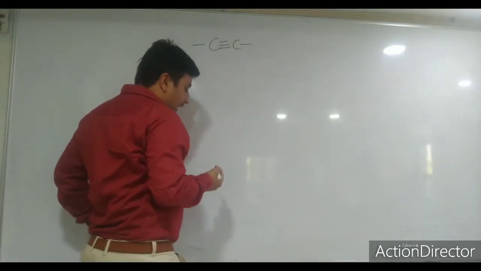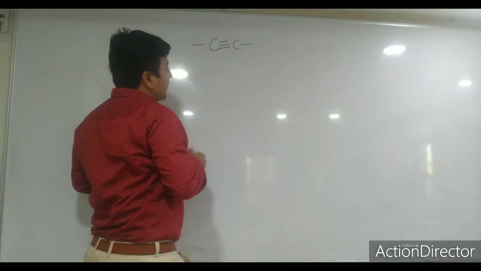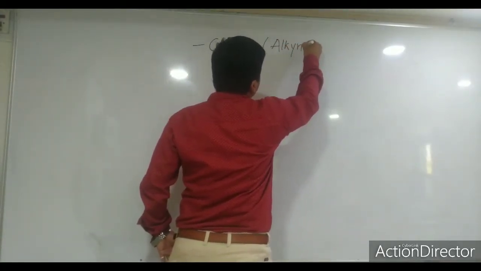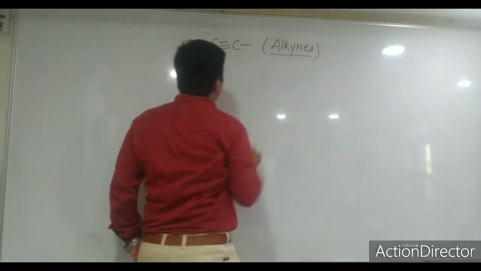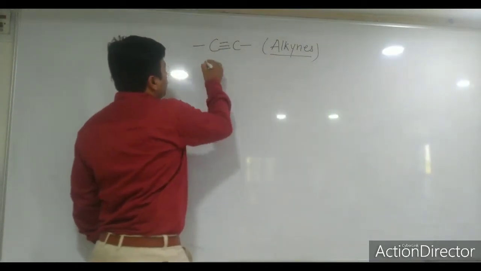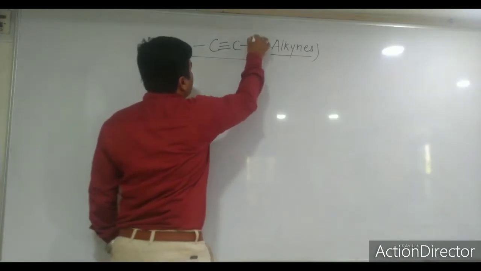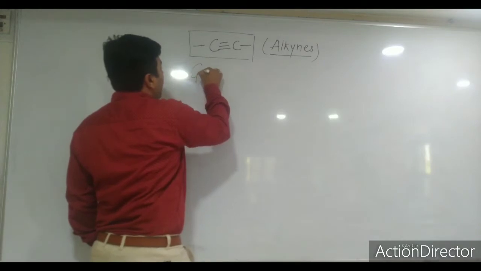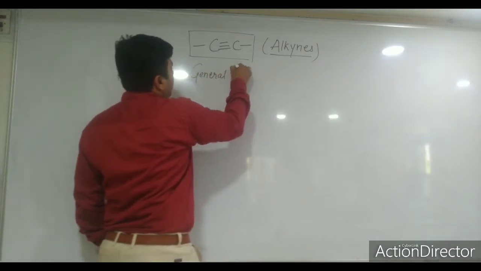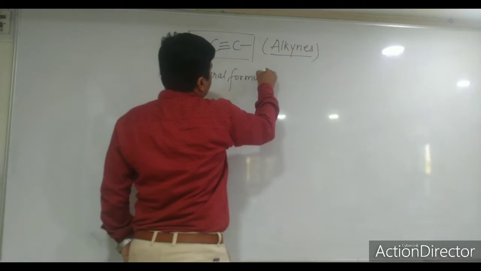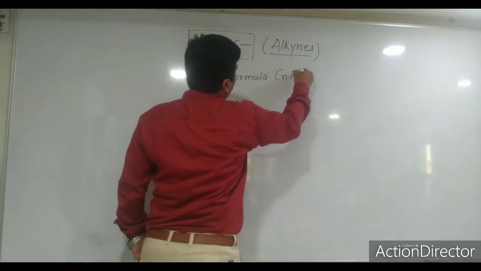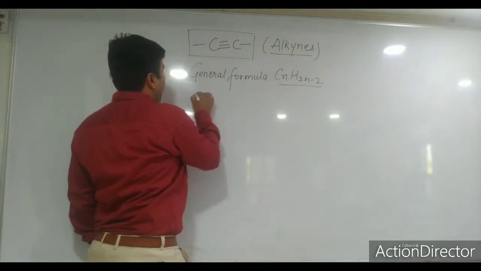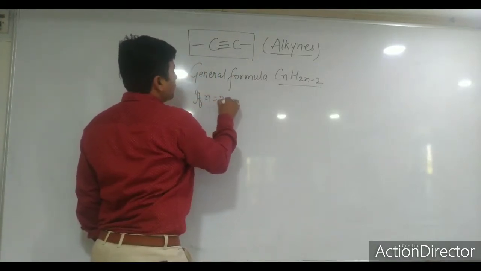Carbon can contain alkane, carbon can contain alkenes, and this is called alkynes. Have you heard the word alkynes? Alkynes means carbon-carbon triple bond. So you can understand that if a carbon-carbon triple bond is there, then what will be the general formula of this? The general formula will be CnH2n minus 2.